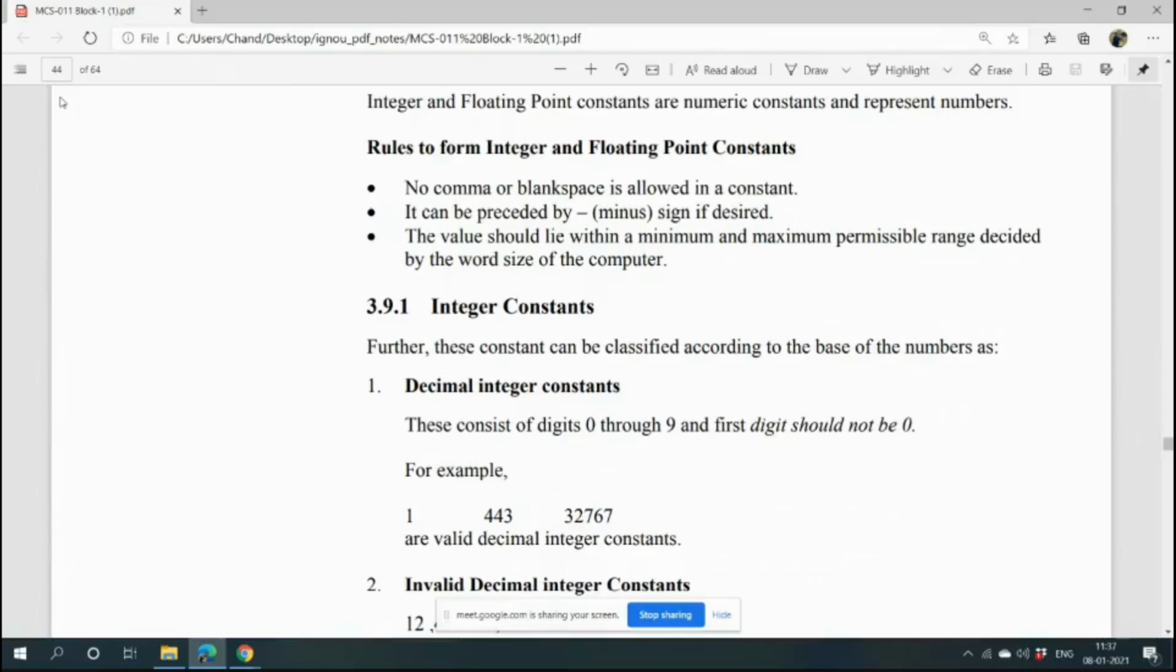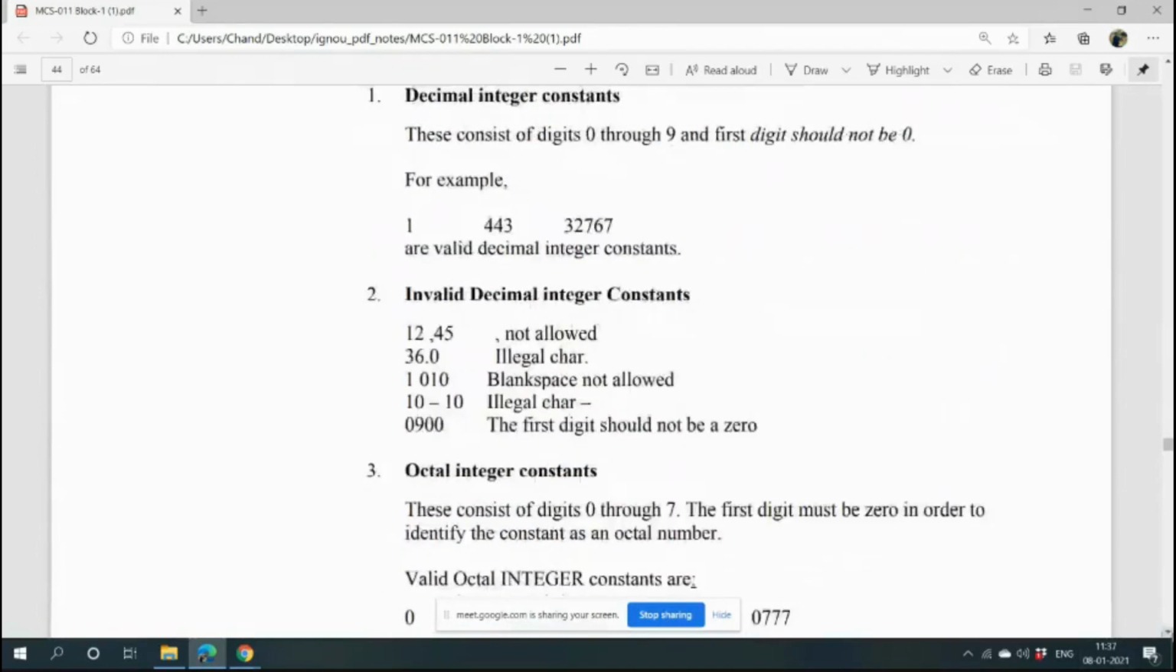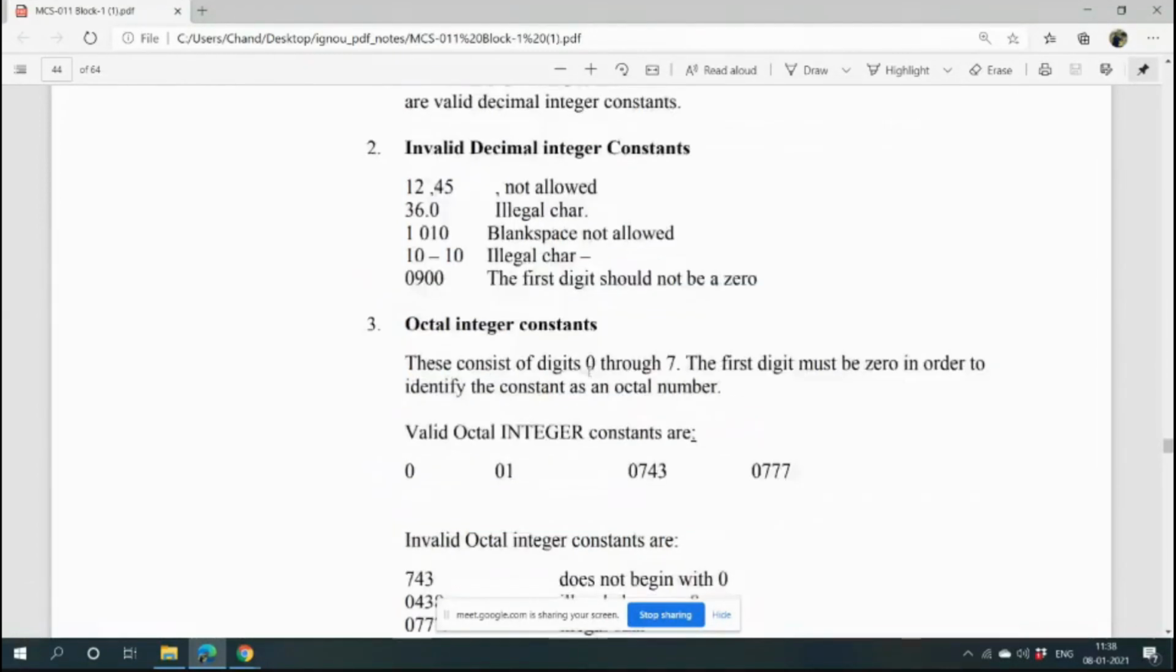Now see the decimal integer constants. Some valid decimal integer constants: 1443, 32767. Now some invalid integer constants, like 1245. See why it is not allowed? Because comma is not allowed, point is not allowed, space is not allowed, illegal characters are not allowed, hyphen is not allowed, and the first digit should not be 0. But these are all valid decimal integer constants. Achha.